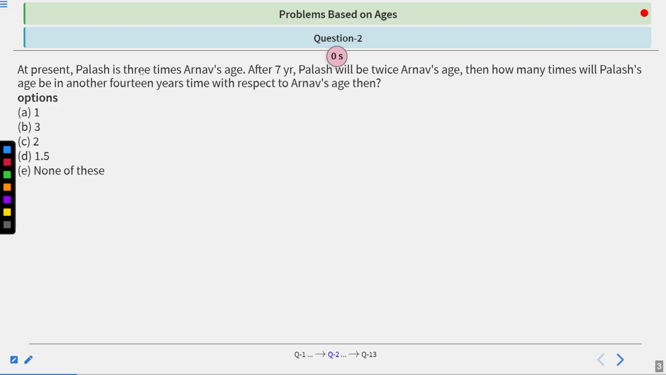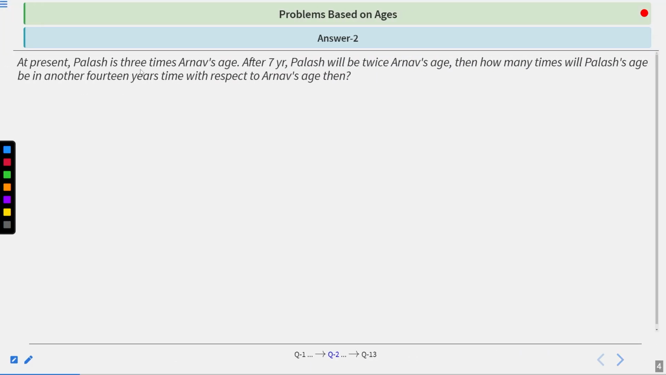Now time's up. Let's see the solution of this question. So first we need to understand the question. The question says that Palas is 3 times Arnav's age at present. And it says that after 7 years, Palas will be twice Arnav's age. Now the question asks how many times Palas's age will be, another 14 years later, with respect to Arnav's age then. So the correct answer of this question is D, which is 1.5 times.